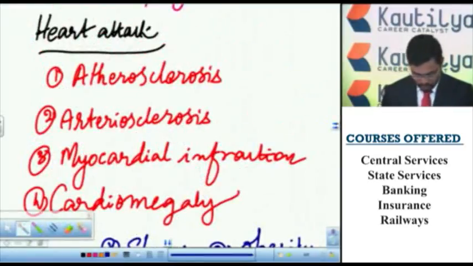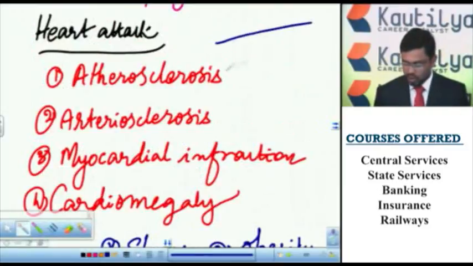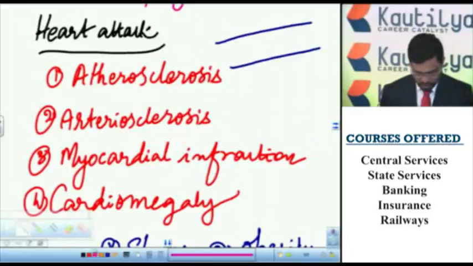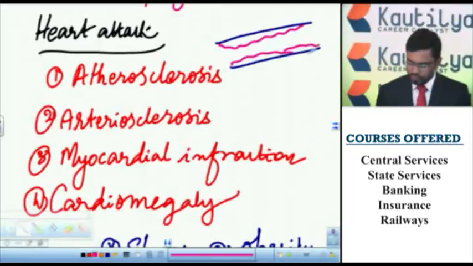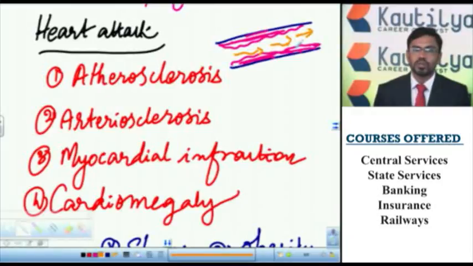Here, atherosclerosis. Atherosclerosis means, so this is a coronary artery, the artery which supplies blood to heart muscles. This is called coronary artery. When this coronary artery is blocked with fats or cholesterol deposited in the interior of the coronary artery, the blood will not be supplied properly to the heart muscles, thereby the heart functioning stops temporarily.